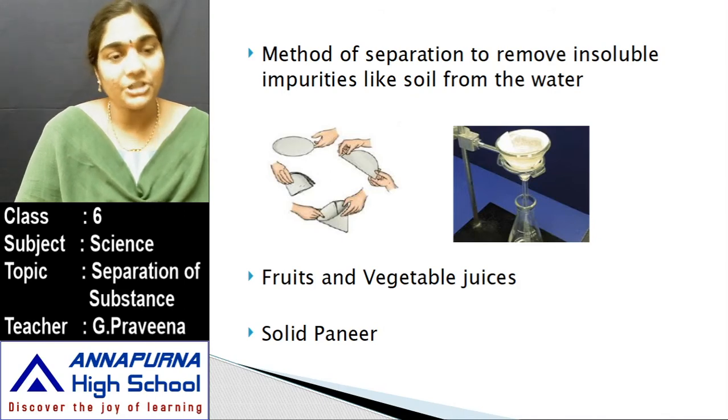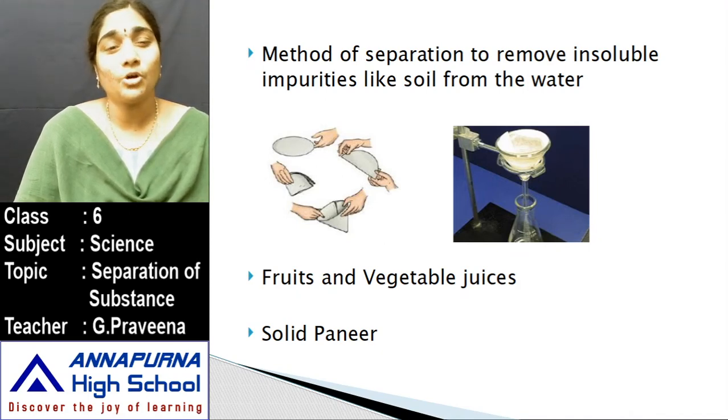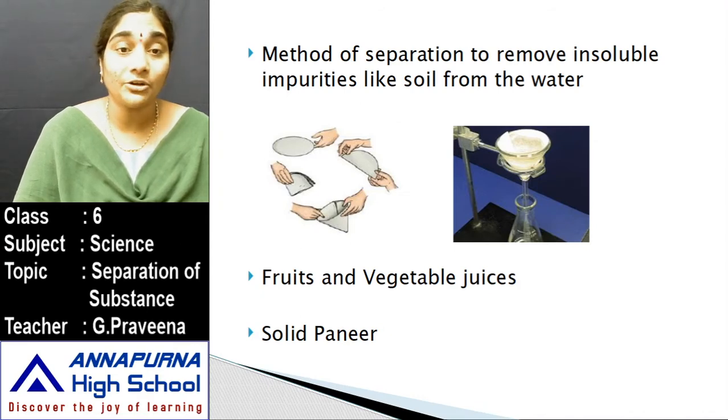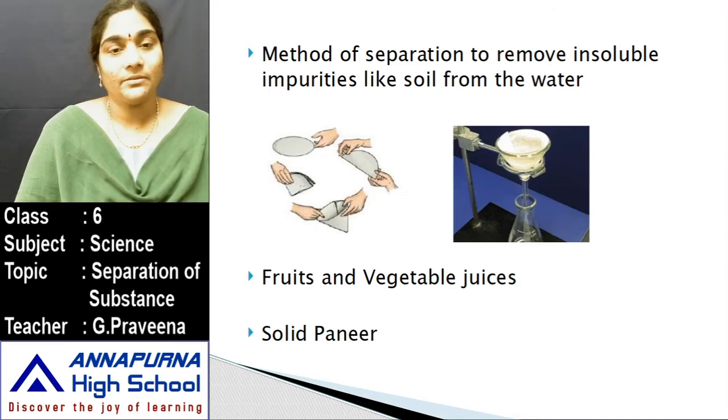Here in this picture you can see how the process of filtration is done, with the help of a filter paper, which has finer small holes when compared to a cloth. By using the filter paper, the liquid is filtered, and you get a purified liquid. So here, the method of separation removes insoluble impurities like soil from the water. This is the method that we use to separate the impurities.